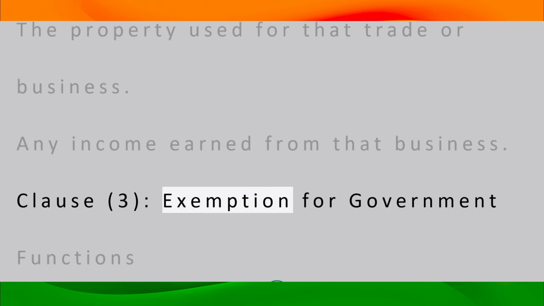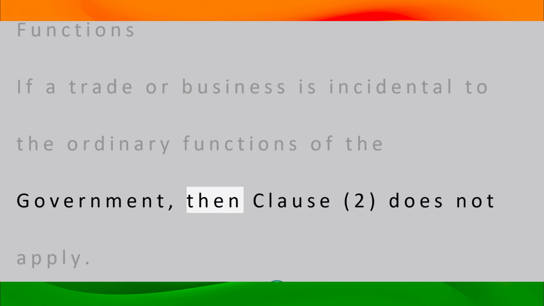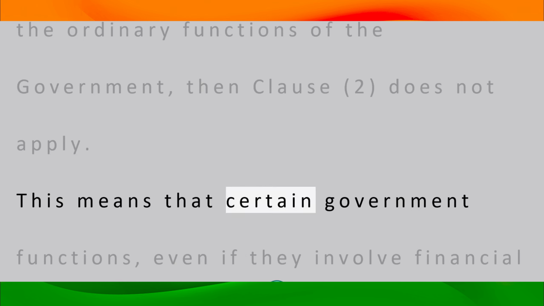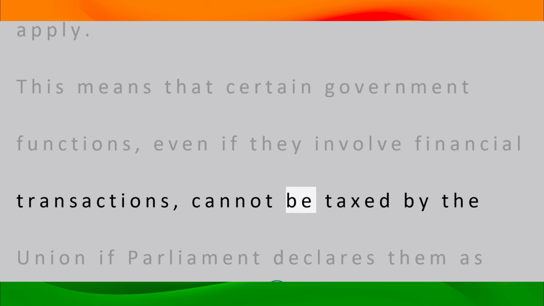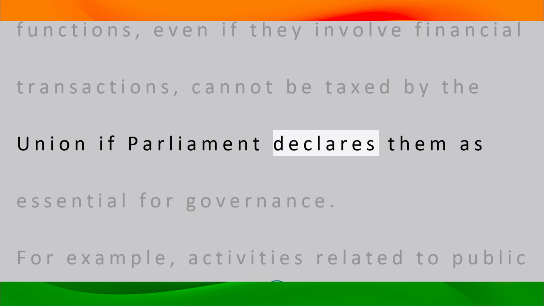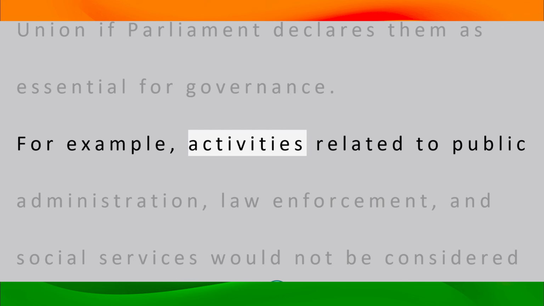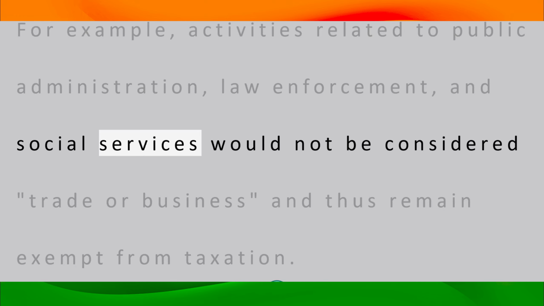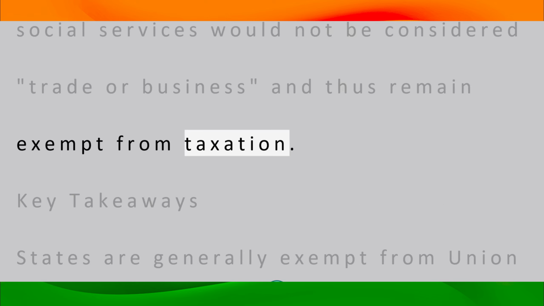Clause 3. Exemption for government functions. If a trade or business is incidental to the ordinary functions of the government, then Clause 2 does not apply. This means that certain government functions, even if they involve financial transactions, cannot be taxed by the union if Parliament declares them as essential for governance. For example, activities related to public administration, law enforcement, and social services would not be considered trade or business and thus remain exempt from taxation.